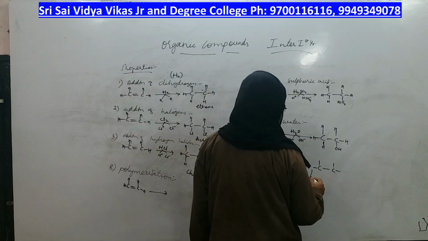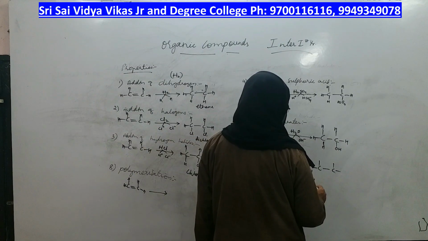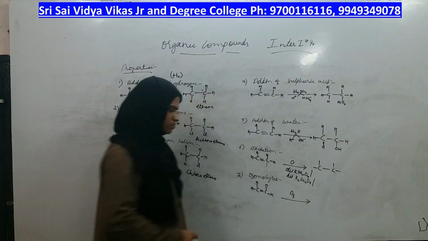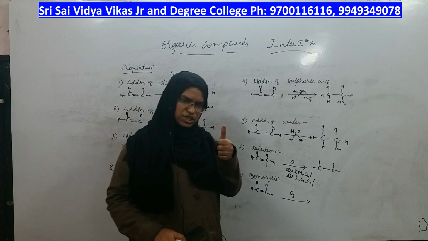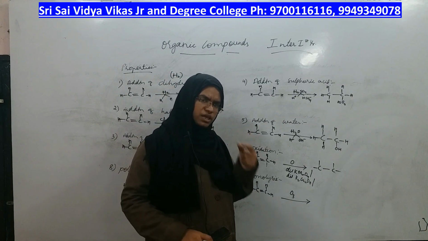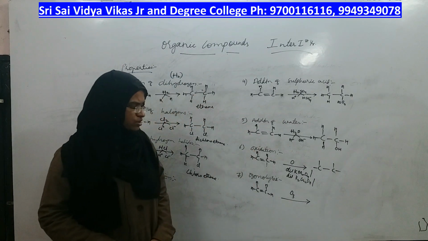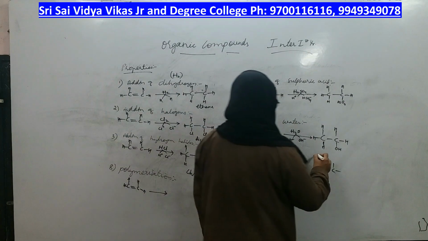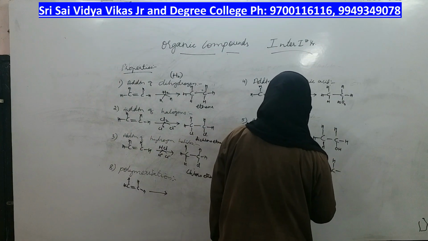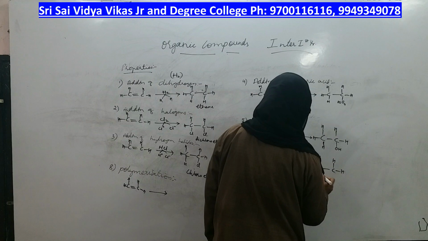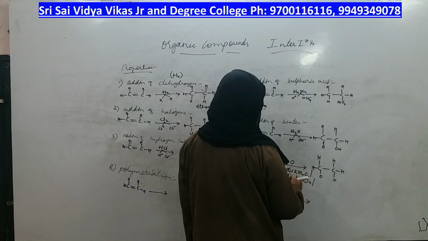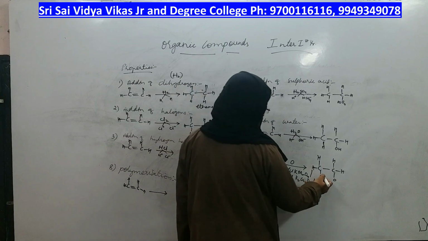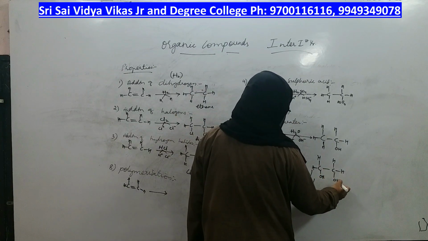Or you can take acidic KMnO4 and acidic K2Cr2O7. That means the reagent for oxidation should be either potassium permanganate or potassium dichromate. If you add those reagents, you will get oxygen added. Here also one oxygen is added, here also one oxygen is added. Dilute means water is there, it will convert it into OH.